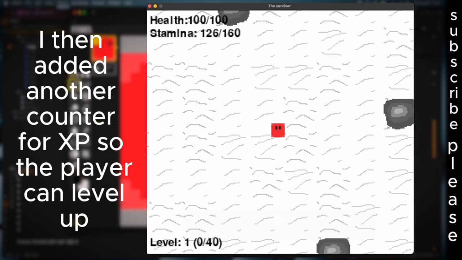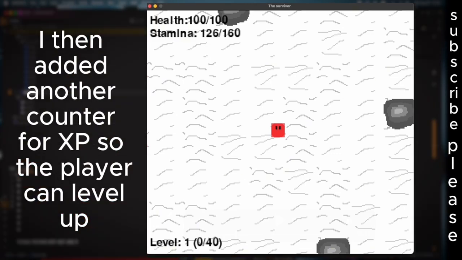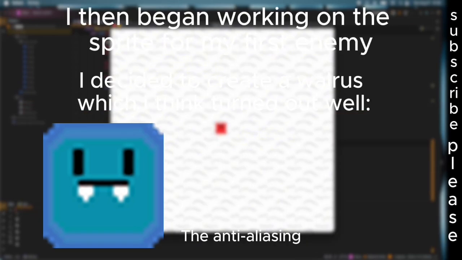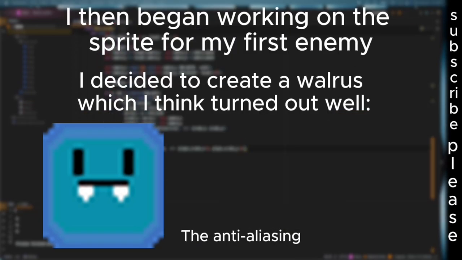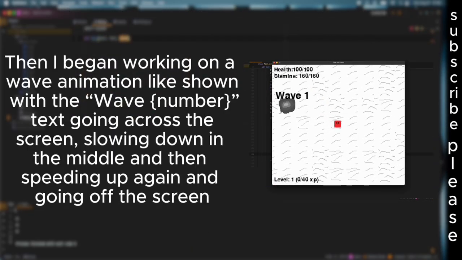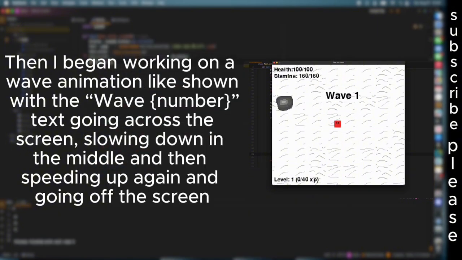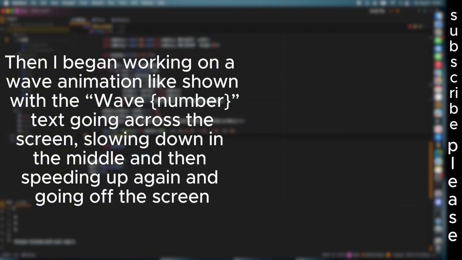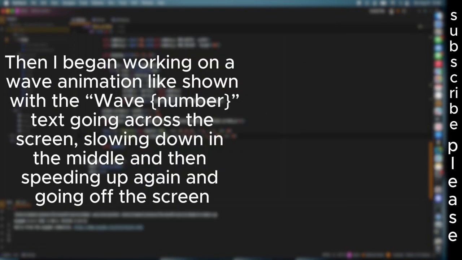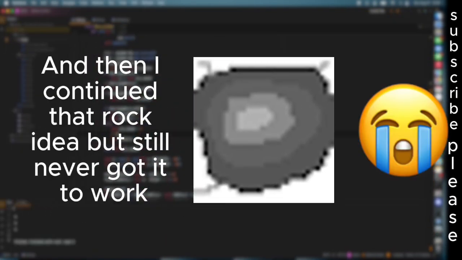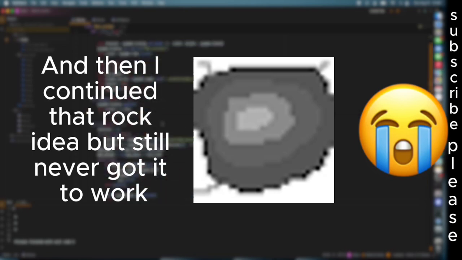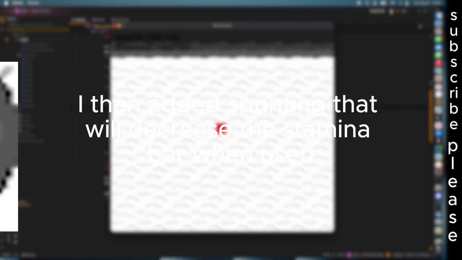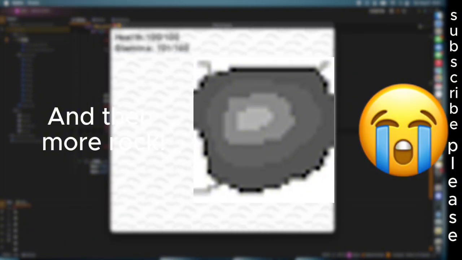I then added another counter for XP, so the player can level up. I then began working on the sprite for my first enemy. Then I began working on a wave animation shown with the wave text going across the screen, slowing down in the middle, and then speeding up again, and going off the screen. And then I continued that rock idea, but still never got it to work. I then added sprinting that will decrease the stamina bar when used, and then more rock.